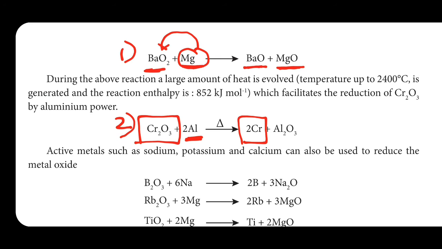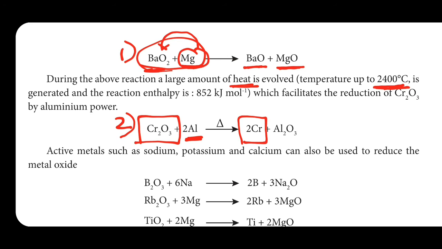During the above reaction, a large amount of heat is evolved because of this mixture. How much heat is evolved? Temperature up to 2400 degrees Celsius is generated. That means how much energy? Reaction enthalpy 852 kilojoules per mole.